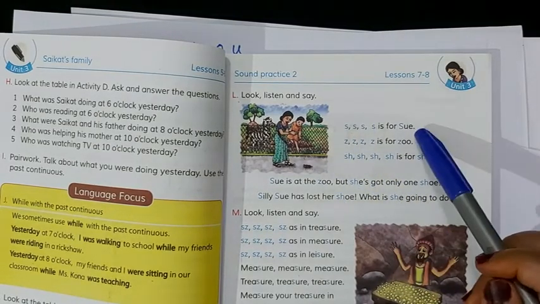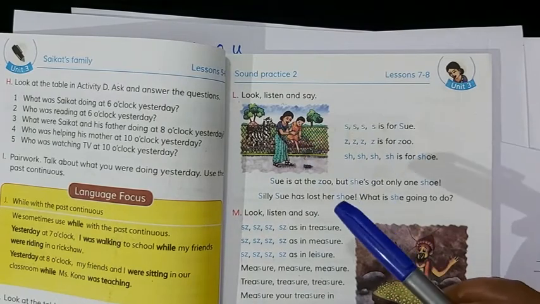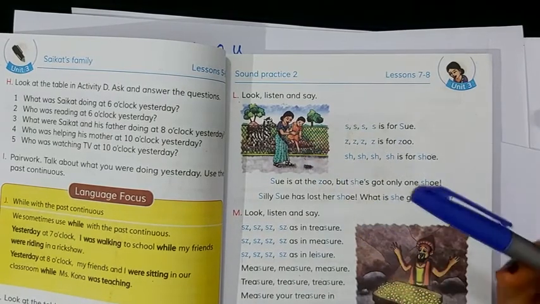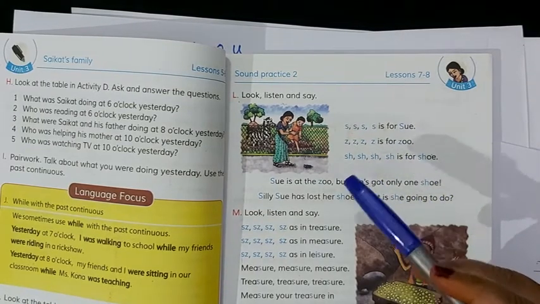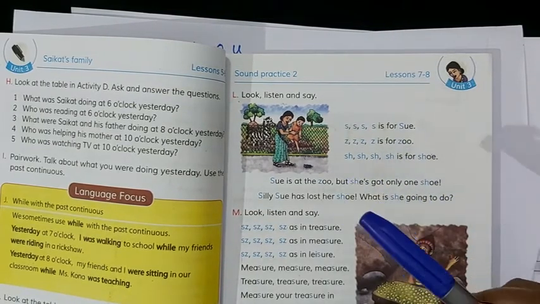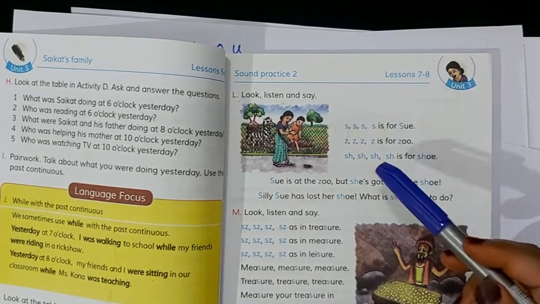I think Sui is a baby's name. And you have to remember that when S and H are together, it makes the sound talbo sha, Bengali talbo sha.